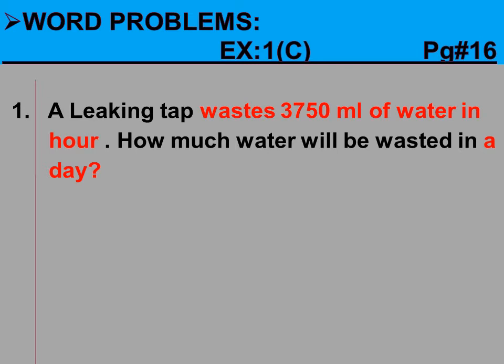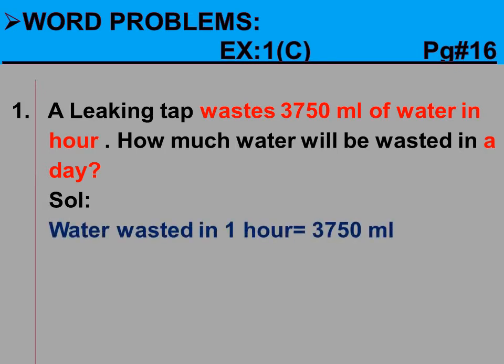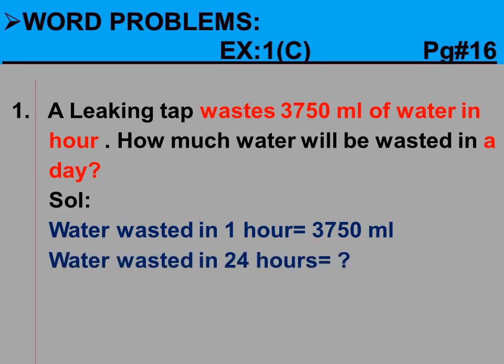The main point is the water wasted in an hour. And what do we have to find? Yes, we have to find the water wasted in 24 hours. Why? Because there are 24 hours in a day. Now let's solve the given statement. In the solution, first we will write the statements like this. Water wasted in 1 hour, that is 3750 milliliter. And water wasted in 24 hours, that is, we have to find.